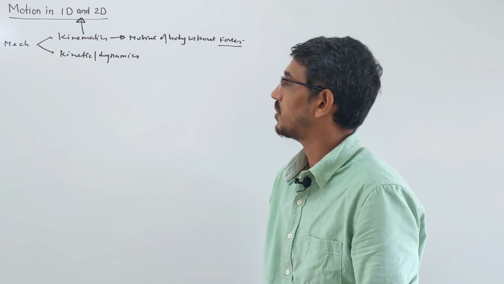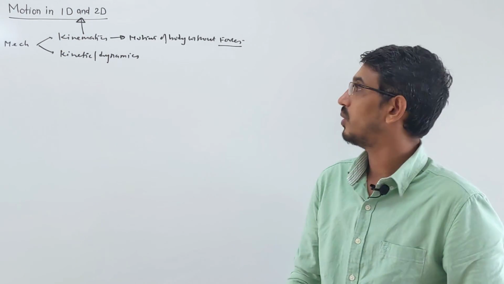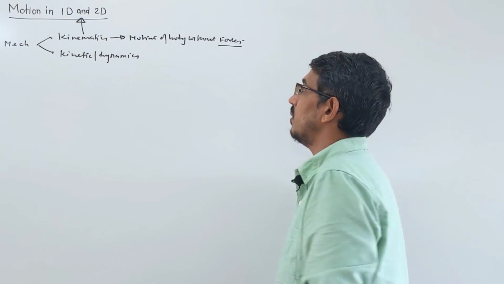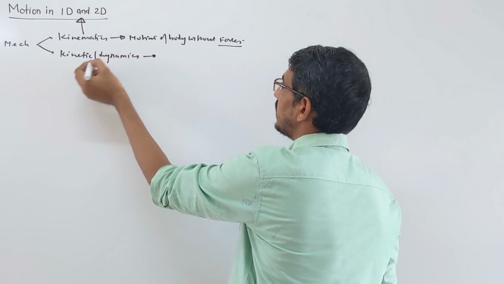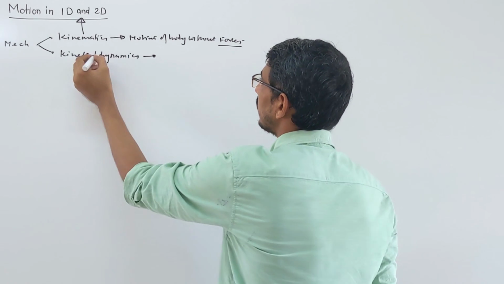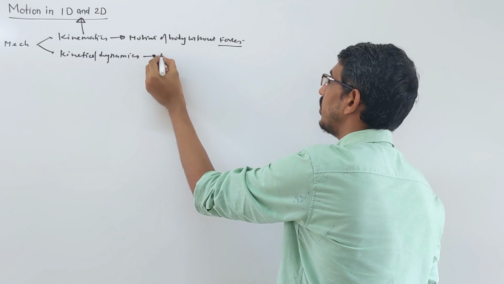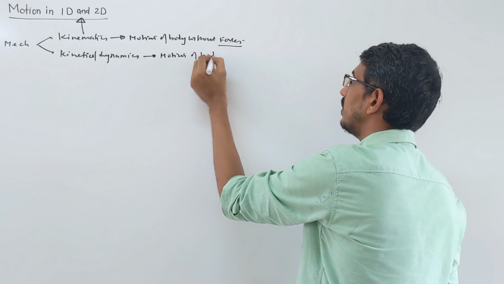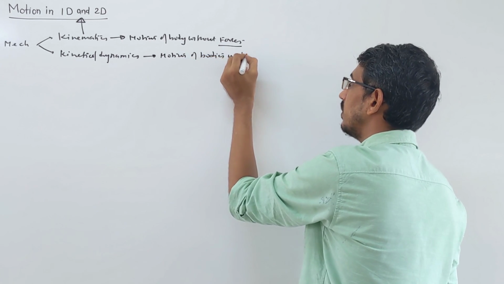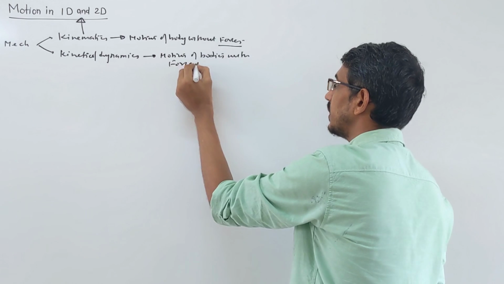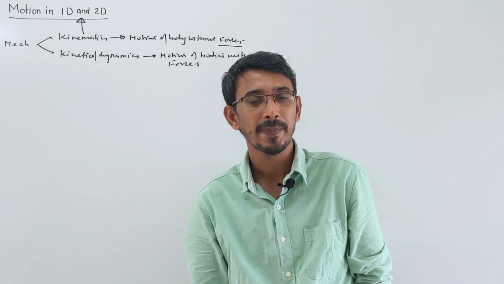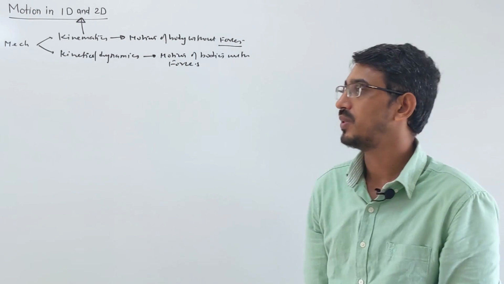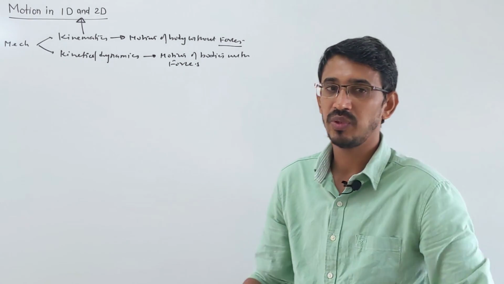So motion in one dimension or two dimensions is nothing but kinematics, or you also call it motion in a straight line, rectilinear motion, right? Then kinetics, or dynamics, what do we do in this topic? Here we learn the motion of bodies with forces. We will consider the forces also, right? What forces are acting on these bodies. So here we learn Newton's laws, which we have already learned, right? There we'll talk about what type of force is acting, then the body is moving, okay?